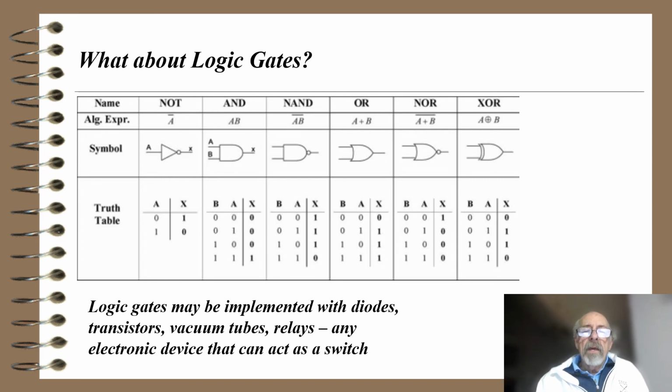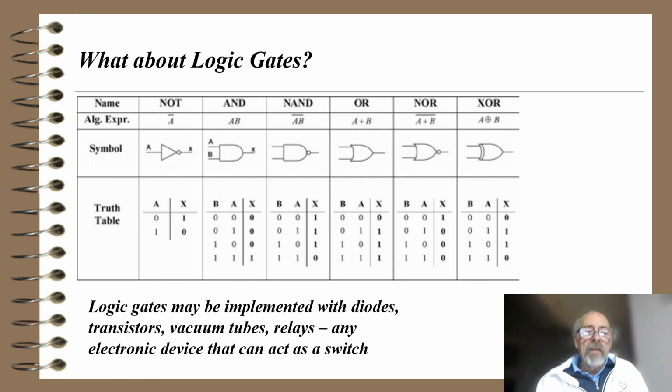The OR gate, any 1 on any input will have an output of 1. The NOR gate's just the opposite. If both inputs are low, the output's high. Otherwise, the output's always low. And the exclusive OR gate, if the two inputs are different, is the only time the output is 1. Otherwise, the output is 0.